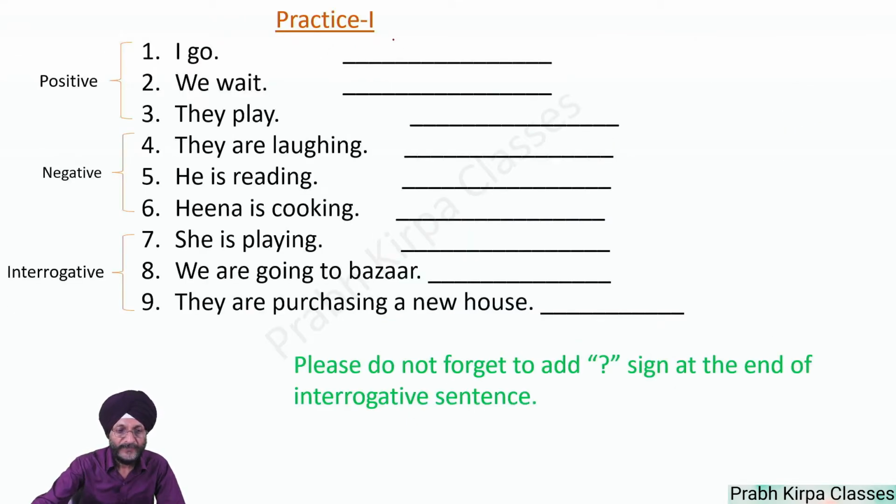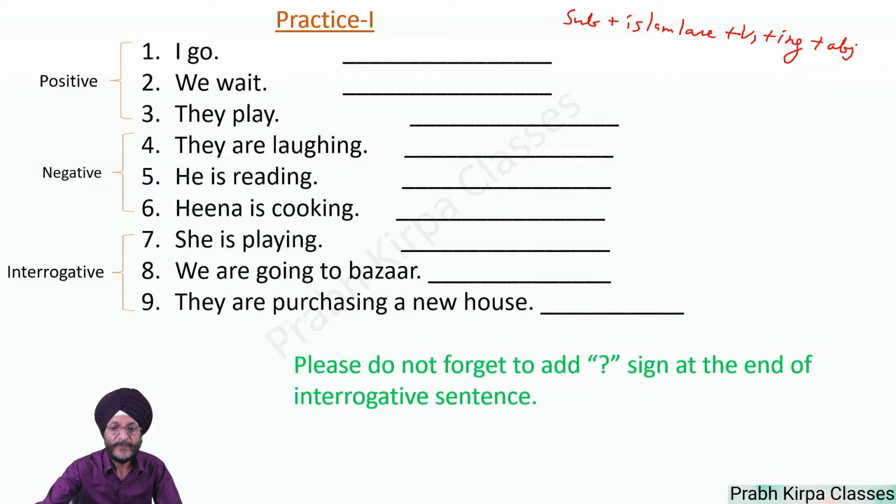So we write it here so that there is no difficulty while answering this question. So I go becomes I am going. Go becomes going.